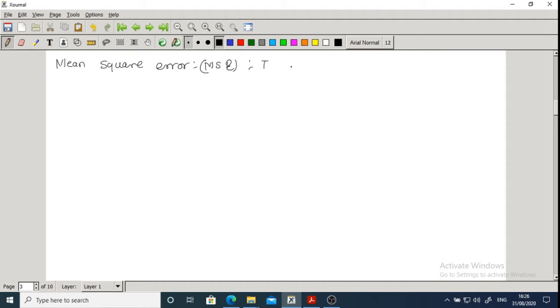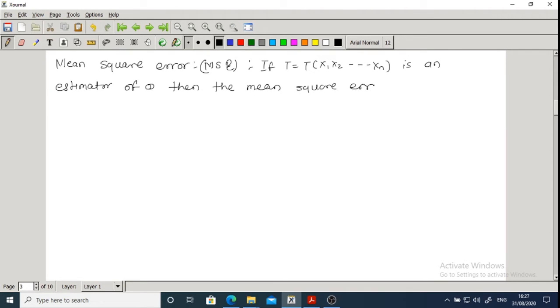If T is a statistic, an estimator of theta, then the mean square error of the estimator T is defined as expected value of (T minus theta) whole square.